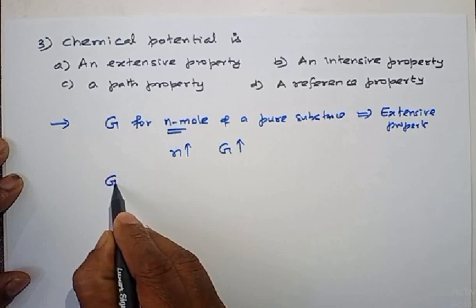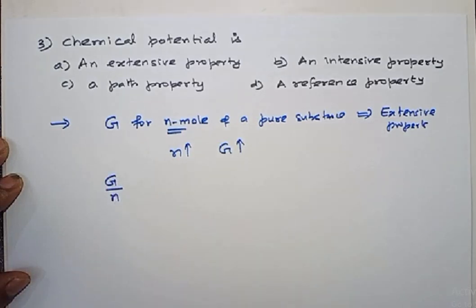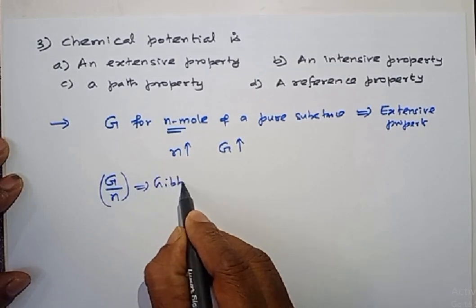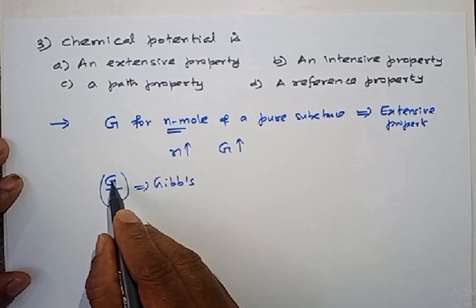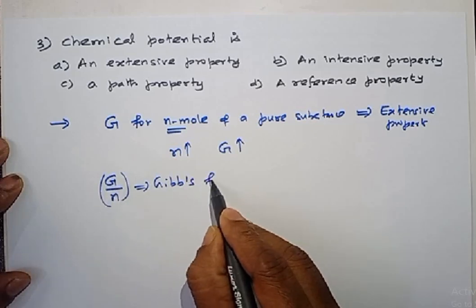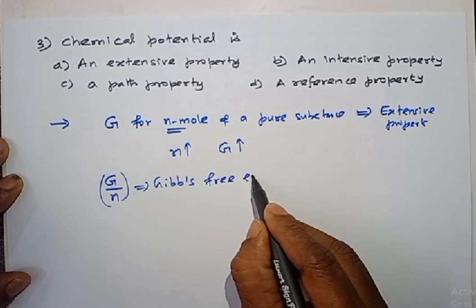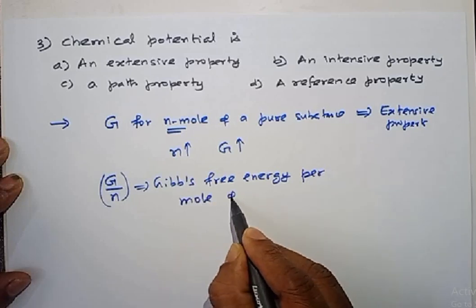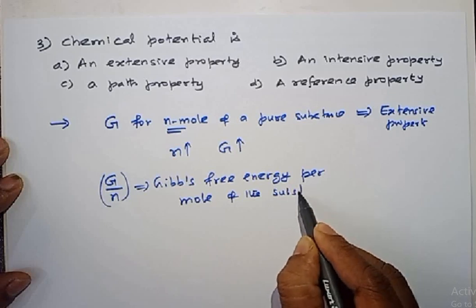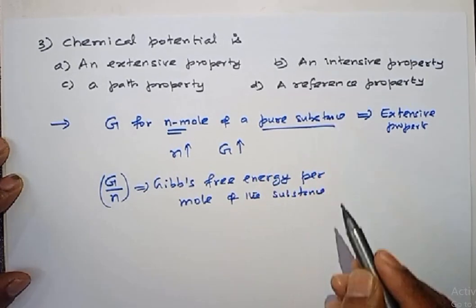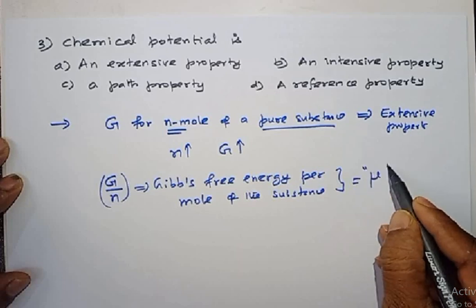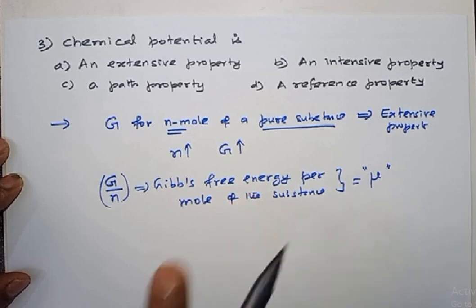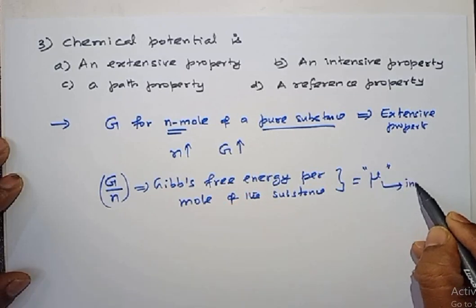Whereas if I divide Gibbs free energy by the number of moles, what do we get? If I divide Gibbs free energy for n mole of gas by the number of moles, I'll get Gibbs free energy per mole of the substance. In the case of a pure substance, this is nothing but chemical potential. And Gibbs free energy per mole, right? It is an intensive property. So chemical potential is an intensive property.